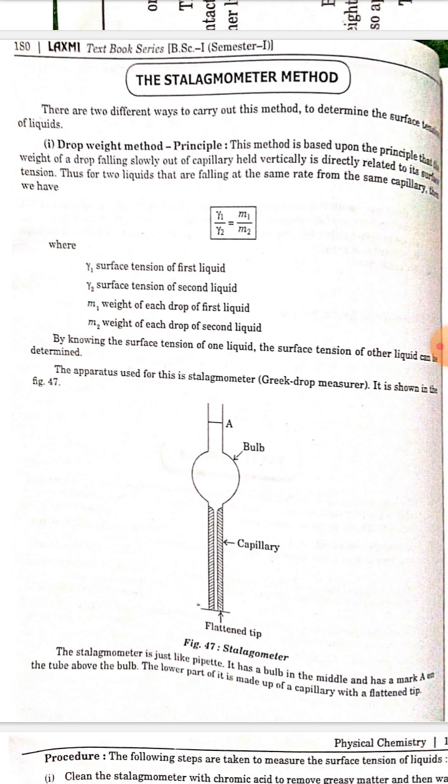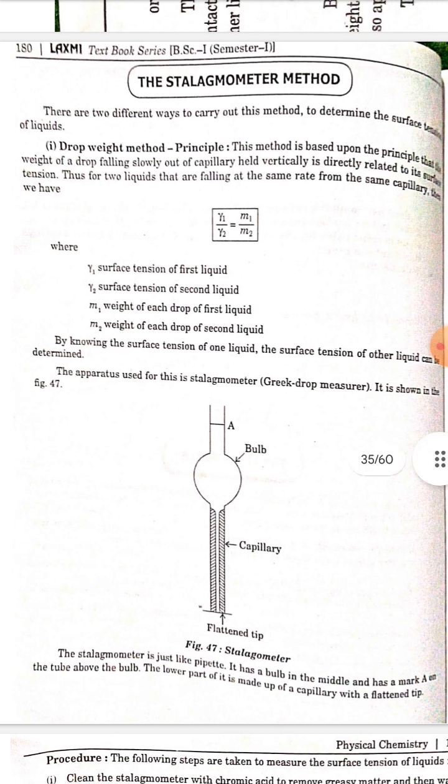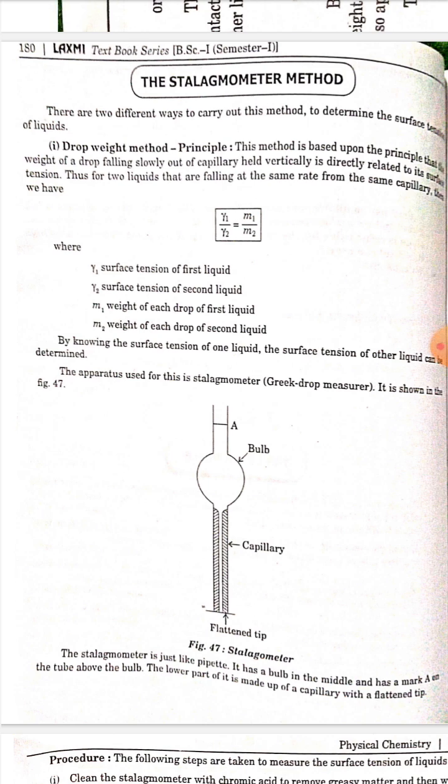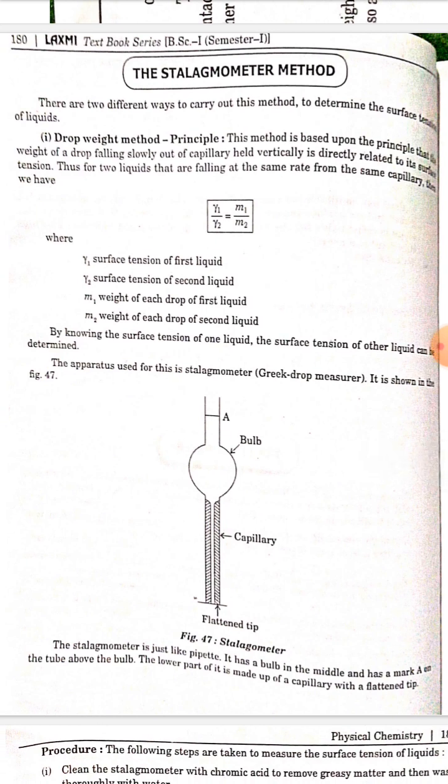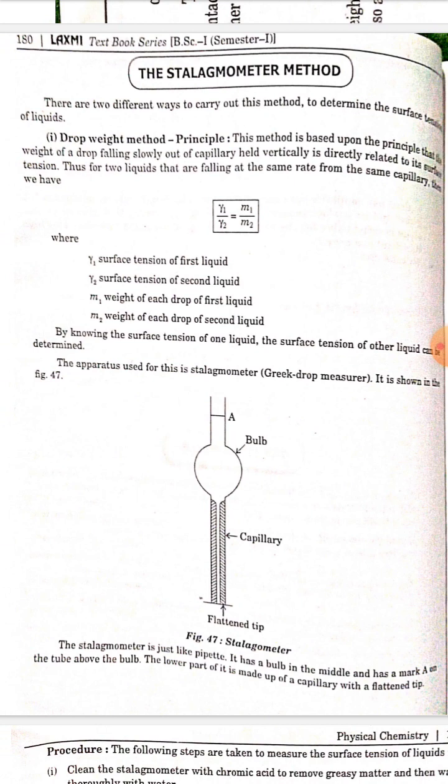Thus, for two liquids that are falling at the same rate from the same capillary, gamma 1 by gamma 2 is equal to m1 by m2, where gamma 1 is the surface tension of the first liquid, gamma 2 is the surface tension of the second liquid, m1 is the weight of each drop of the first liquid, and m2 is the weight of each drop of the second liquid. By knowing the surface tension of one liquid, the surface tension of the other liquid can be determined. The apparatus used for this is the stalagmometer, or drop measurer.